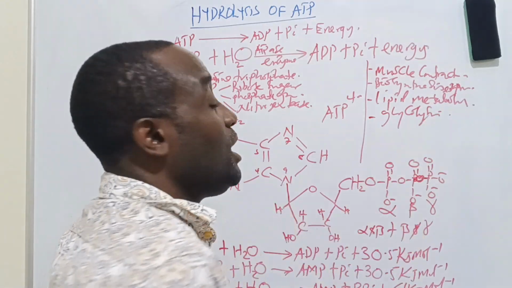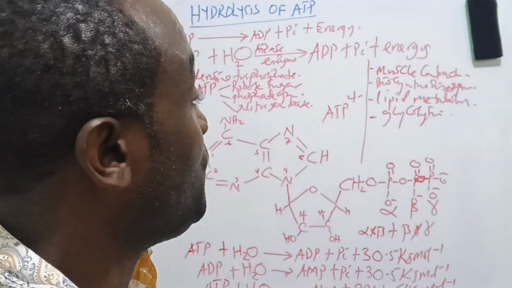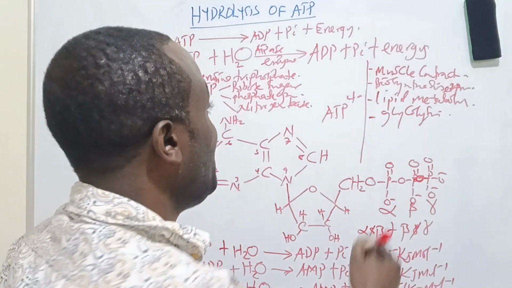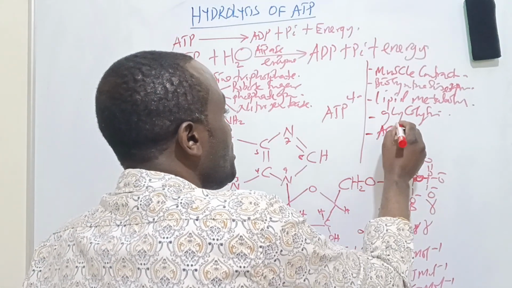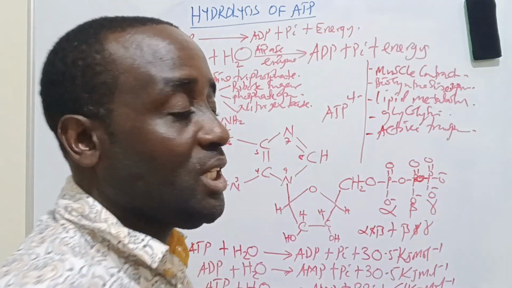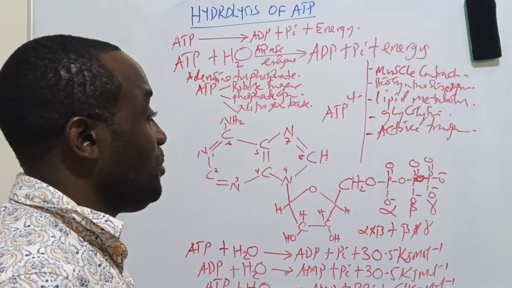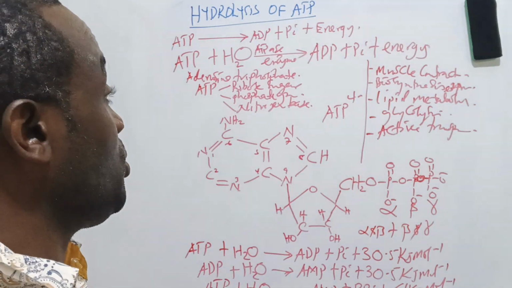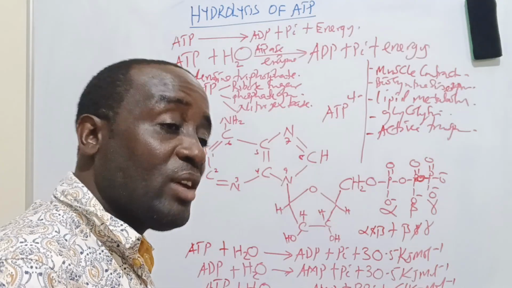Glycolysis cannot occur if you don't invest in ATP molecules. So it's very important there. It is needed for active transport, transporting materials against their concentration gradients.